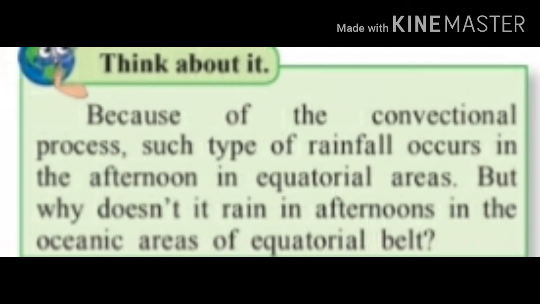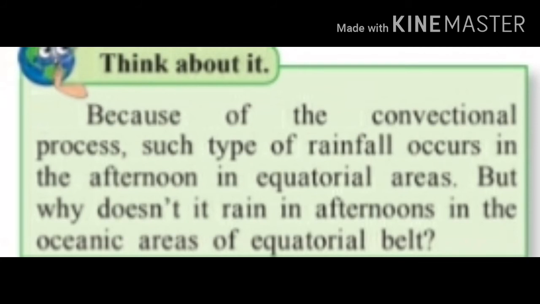But why doesn't it rain in afternoons in the oceanic areas of the equatorial belt? I think one of the necessary conditions of conventional rainfall is intense heating of the surface, which causes air to expand and rise.